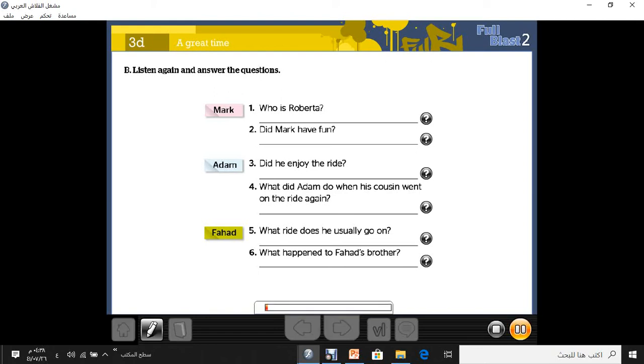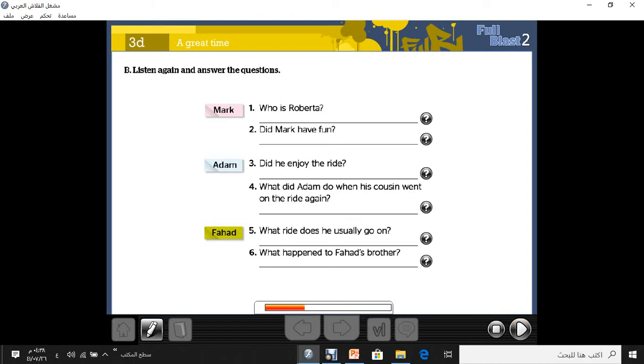Listen. Mark. Yesterday, I went to the funfair with my sister Roberta. All the rides were good and we had a great time, but we both liked the last one the best. We were the only people there, so I chose a red car and my sister got in a blue one. We went around for about an hour bumping into each other. In the end, my whole body hurt and I had bruises, but we laughed a lot. It was something else.